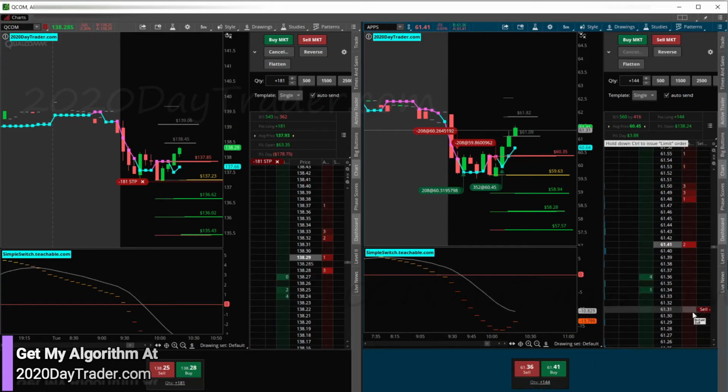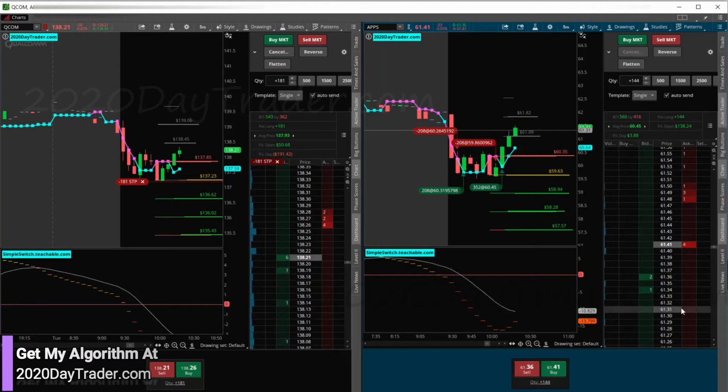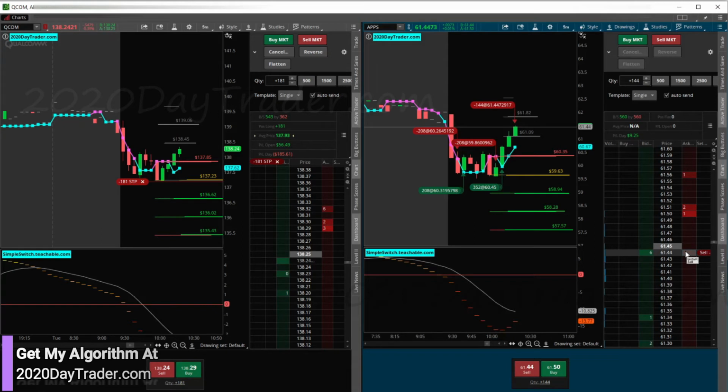Spread starting to open up again a little bit. Open and close, open and close. Come on, let's do it. 44 in the bid, please. All right, almost there. All right, so we jumped out at 44.